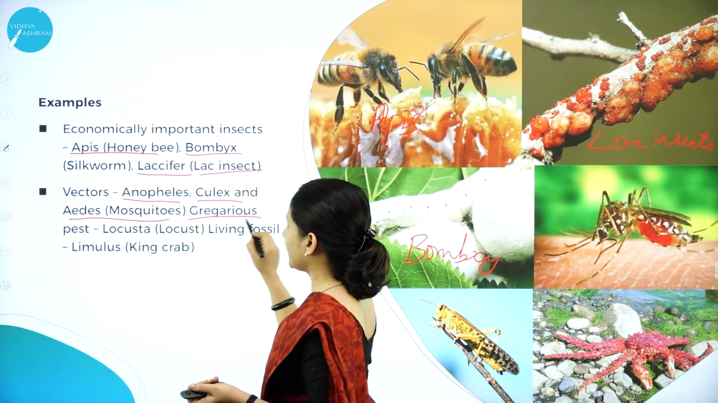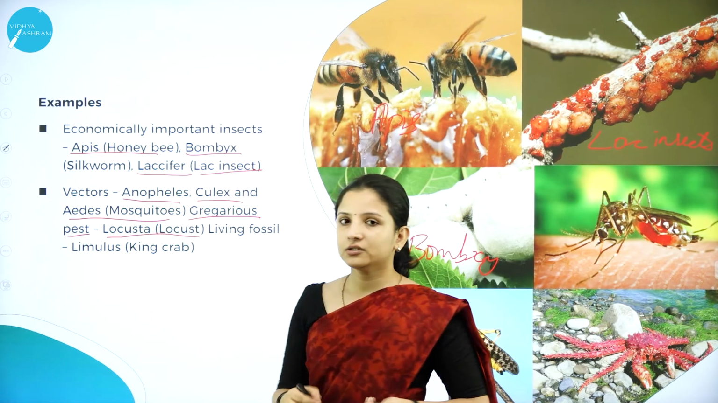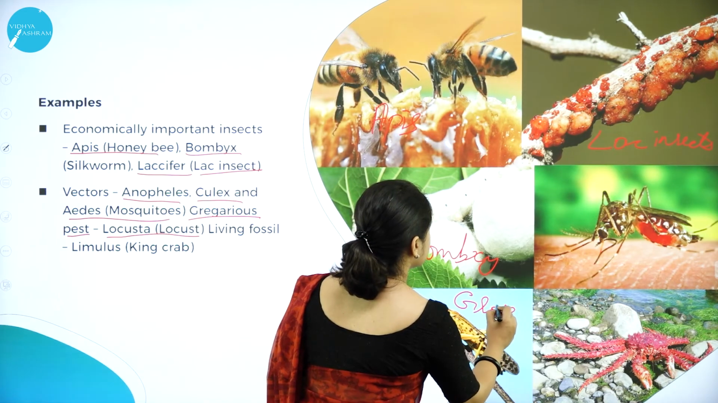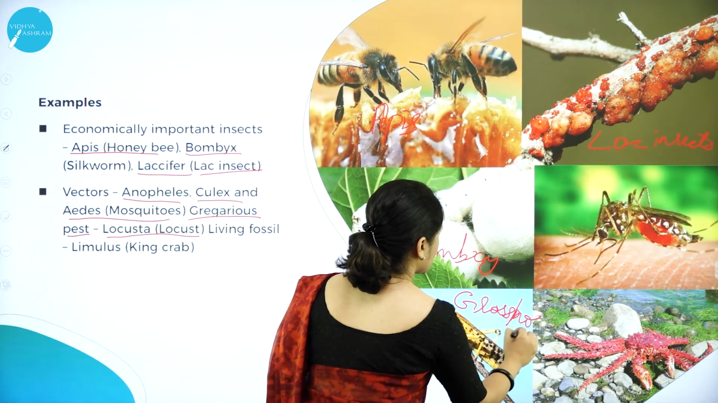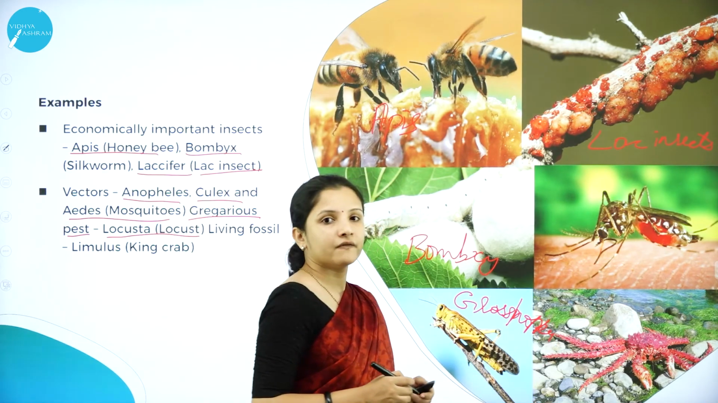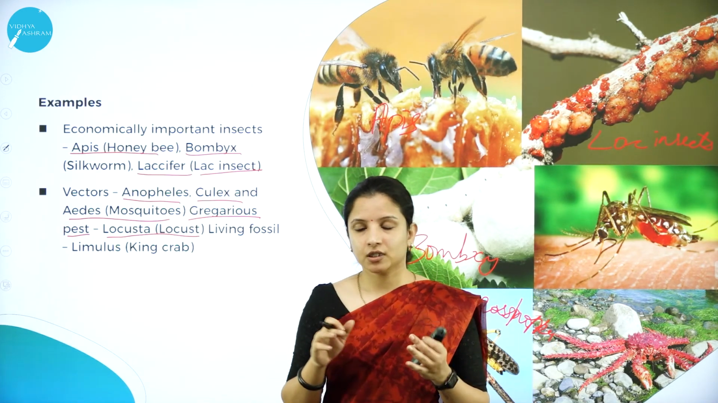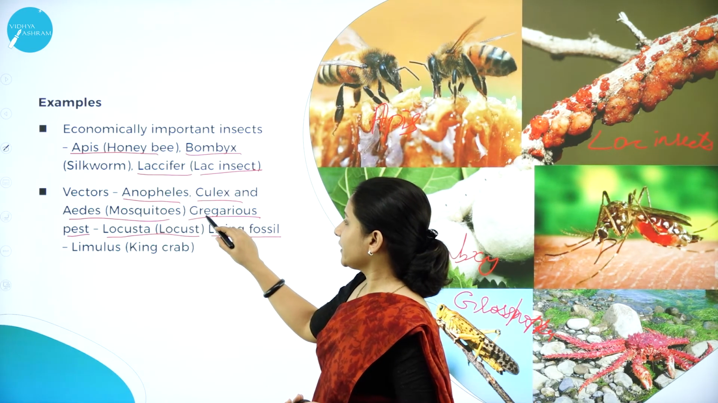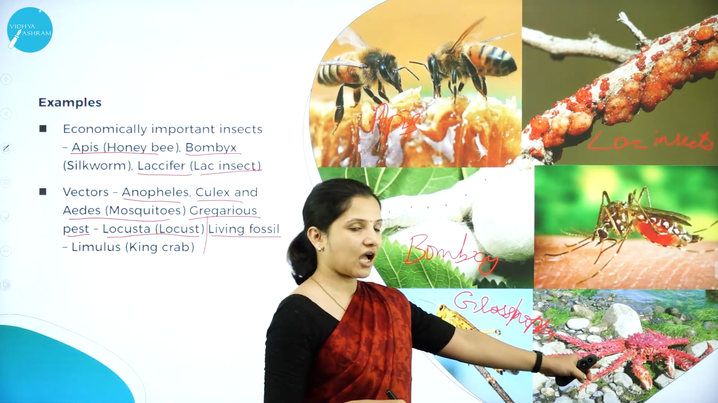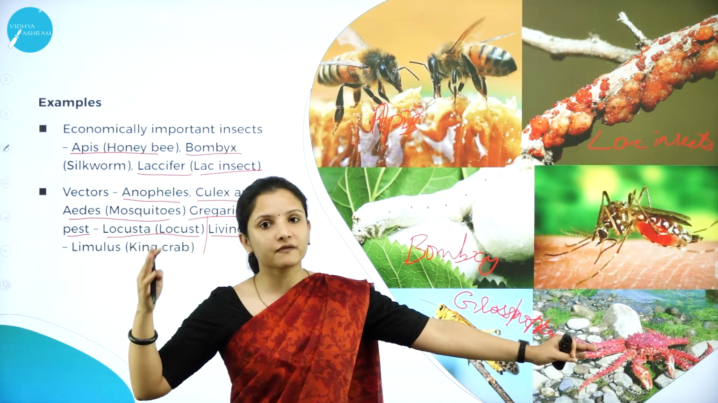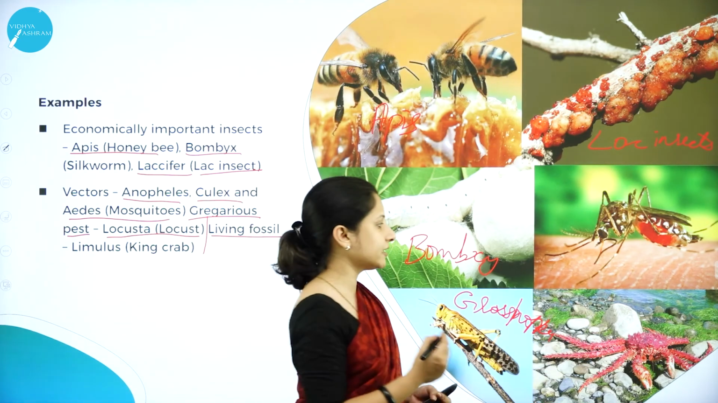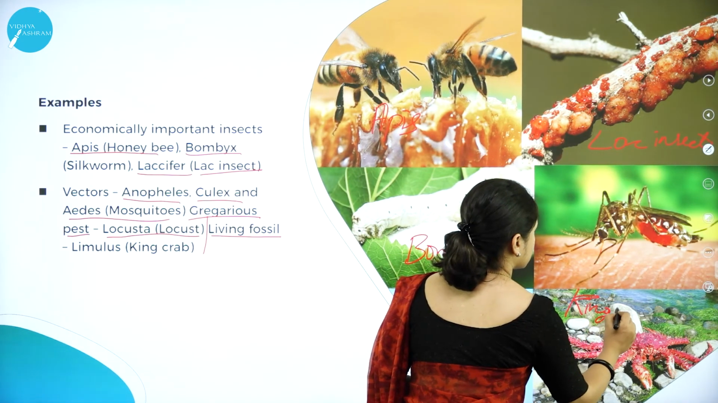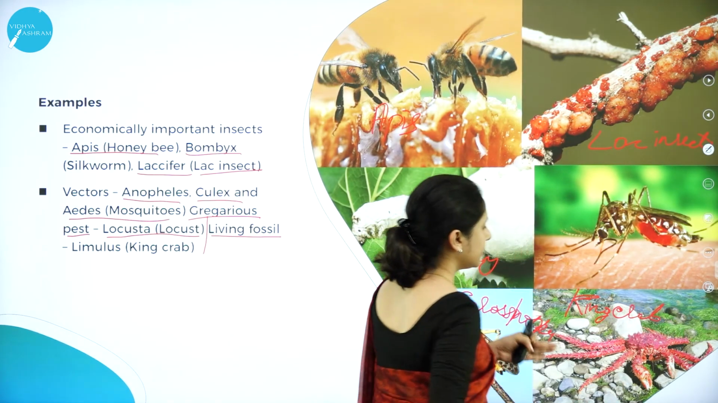Next is, they are gregarious pests. So locusts, most of you might have seen. Locust, then grasshopper. And also some can be a living fossil. Living fossil means these crabs have been present thousands of years ago itself. So that is why they are called the living fossil. These crabs, that is the king crab, can also be a living fossil.